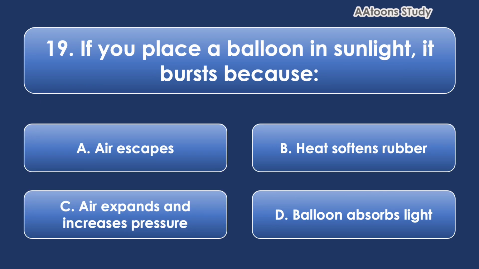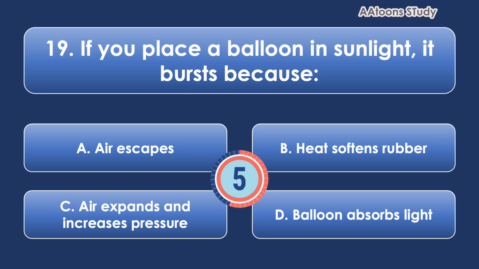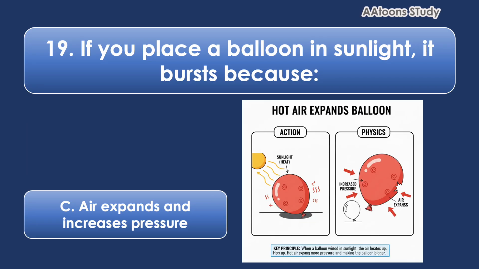If you place a balloon in sunlight, it bursts because air expands and increases pressure beyond the limit. When a balloon is kept in sunlight, the air inside it gets hotter. Hot air takes up more space, so it expands. As the air expands, it pushes harder on the inside of the balloon. When this pressure becomes too much for the balloon to hold, the balloon bursts.